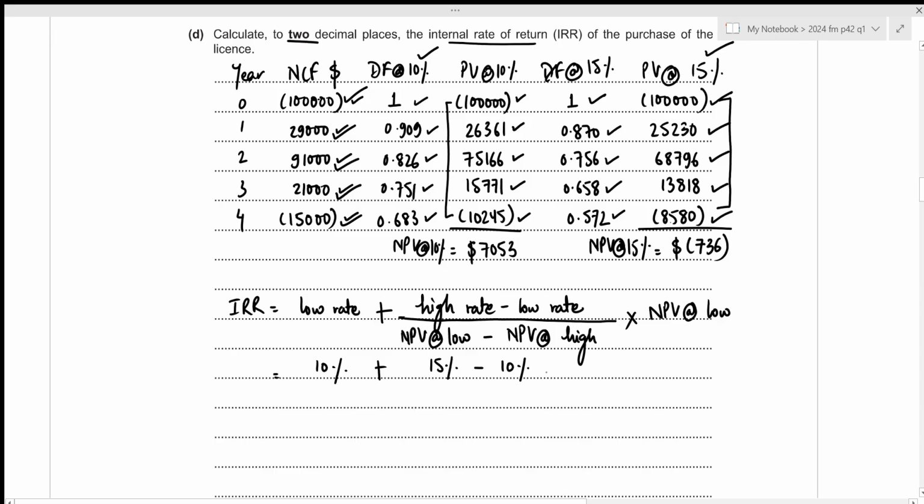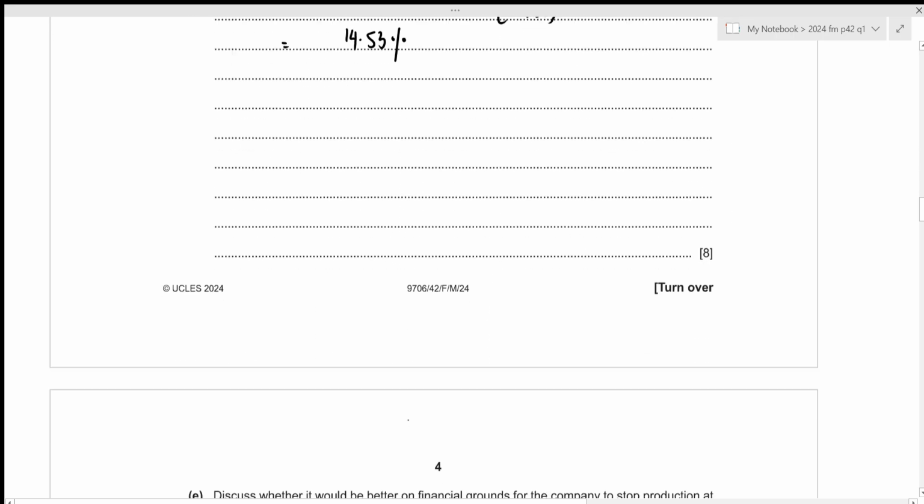Now the net present value at low rate is the net present value at 10%, positive amount of 7,053, minus net present value at high rate is net present value at 15%, which is the negative 736. Then we multiply it by 7,053 again. This will result in the internal rate of return to have the value of 14.53%. Alright, that is all for the fourth part. Let's move towards the next one.